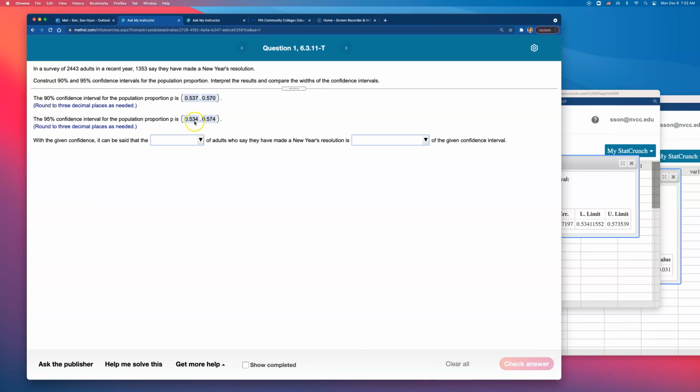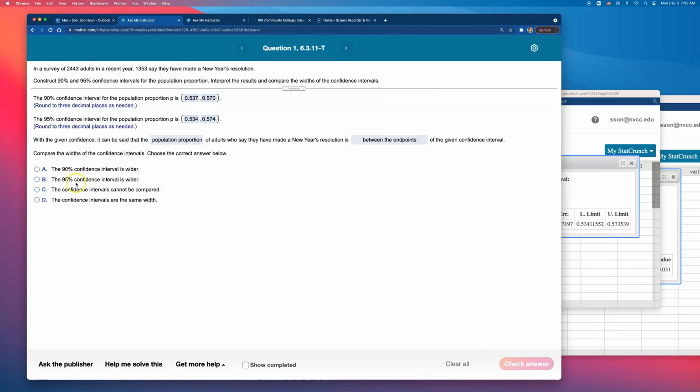and this one stretches higher up in the upper limit. So with the given confidence, it can be said that the population proportion of adults who say they made a New Year's resolution is between the endpoints of the given confidence intervals. And we're going to tell them that the 95% confidence interval is wider.